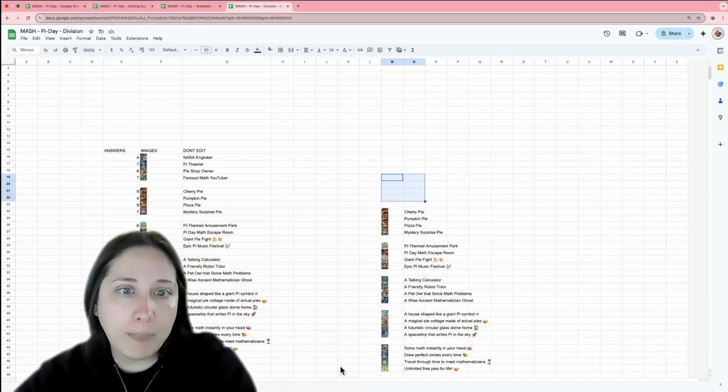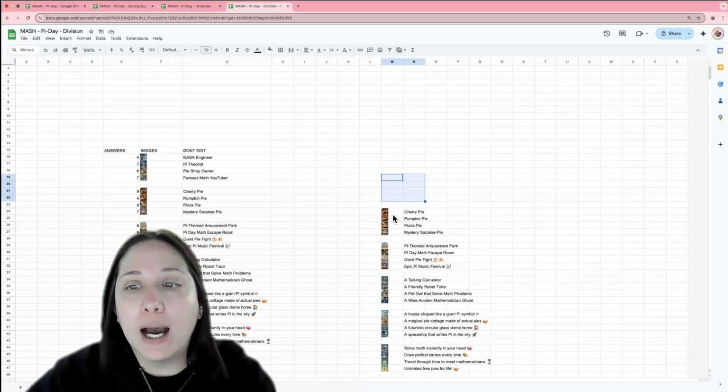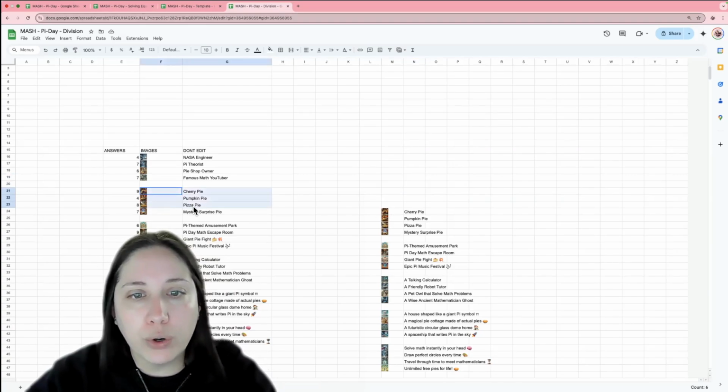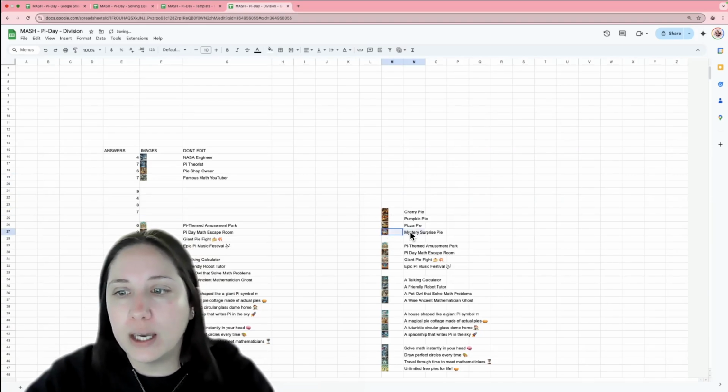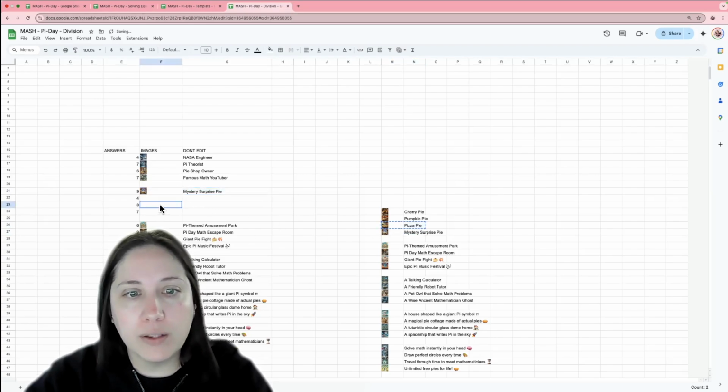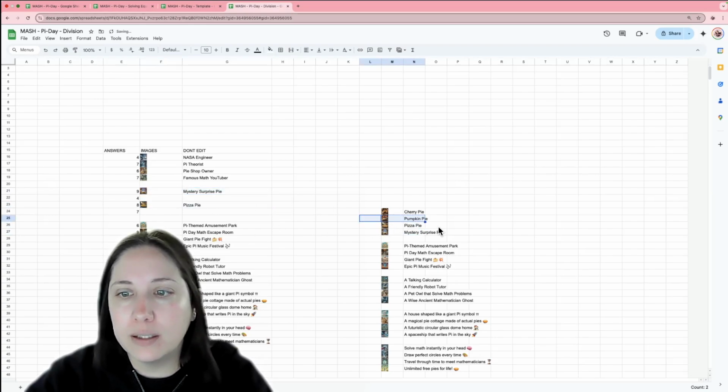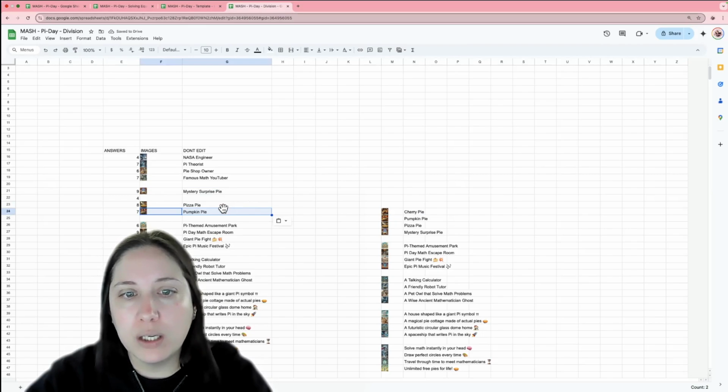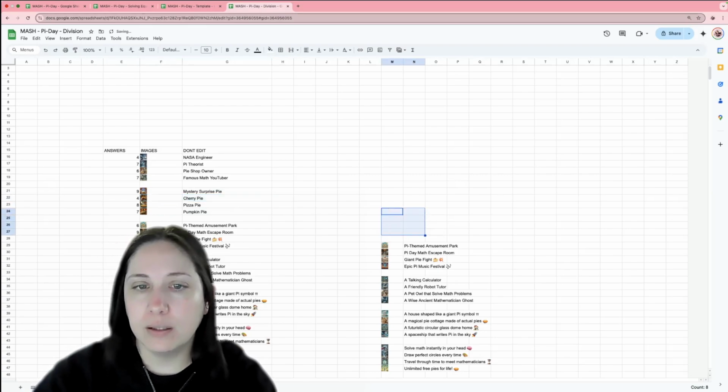Which is why I copied it into another place so that then I can change the order around. So I'm going to close these out and then delete those and then just paste these in a different order. And which one am I missing? Mystery, pizza, pumpkin. I'm missing cherry pie. And then I can erase these to be done.